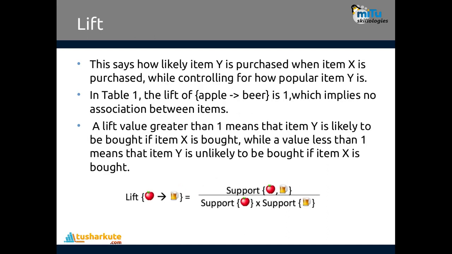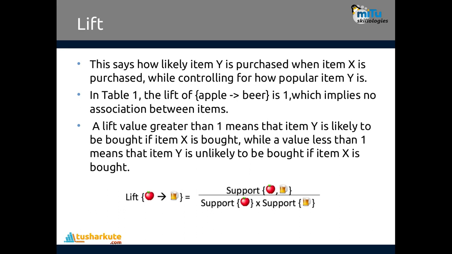Lift says how likely item Y is purchased when item X is purchased, while controlling how popular item Y is. Now in our table, the lift of apple to beer is 1, which implies no association between the items. So a lift value greater than 1 means item Y is likely to be bought if item X is bought, while a value less than 1 means item Y is unlikely to be bought if item X is bought.